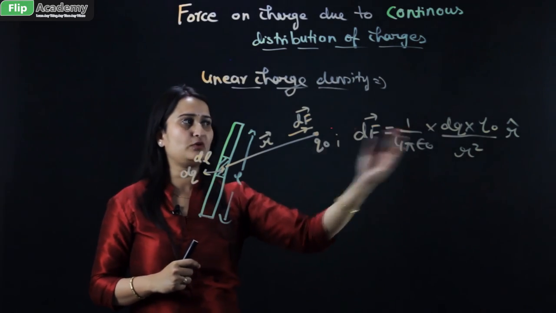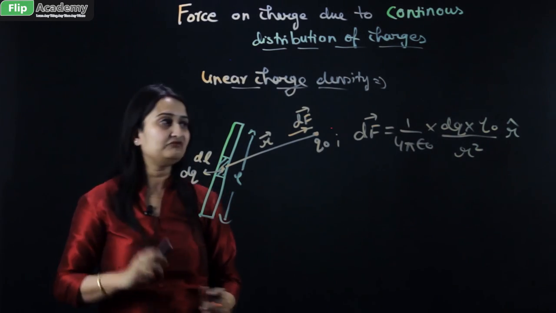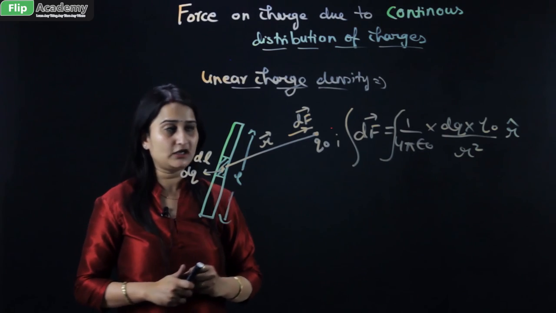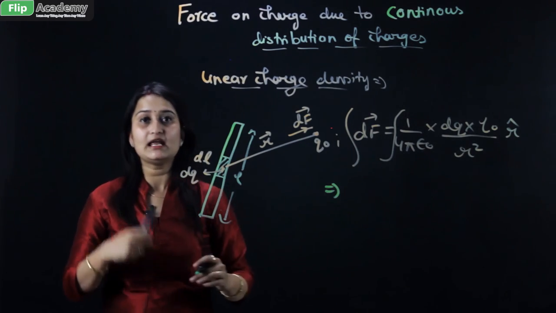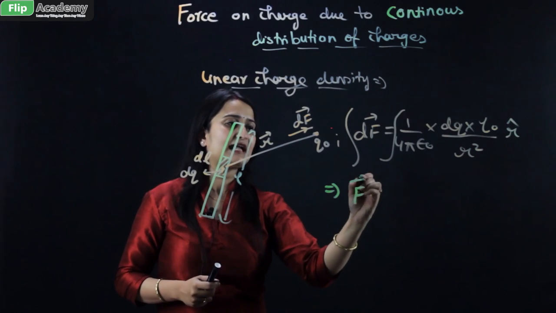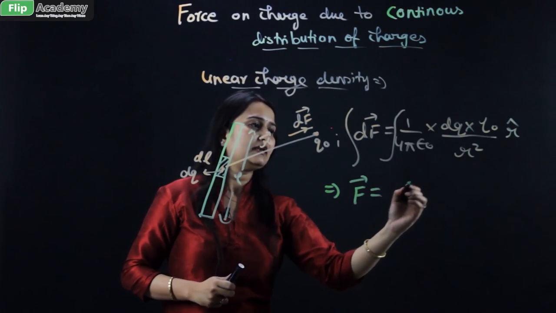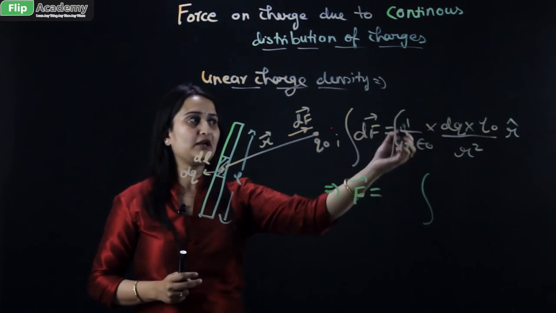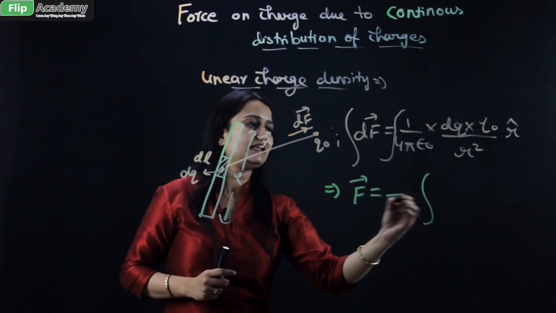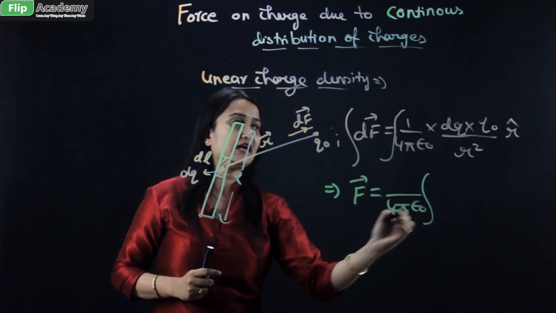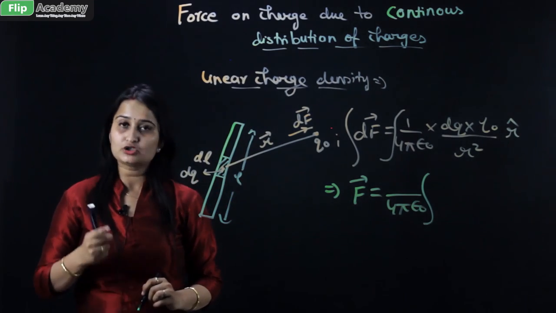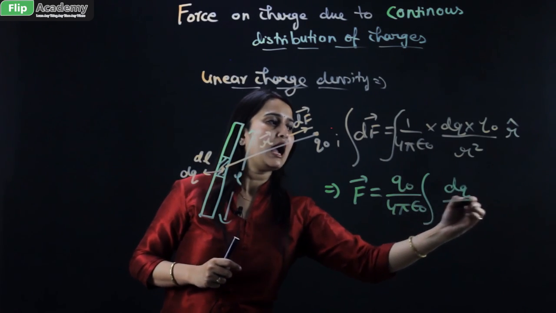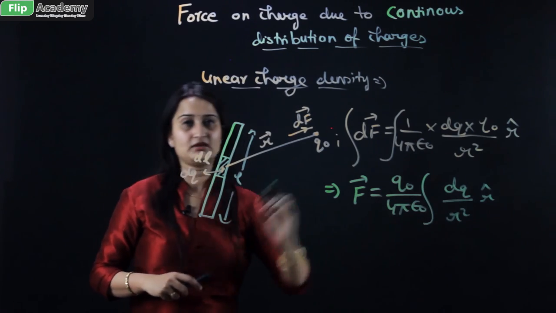Now you see from this equation, if I have to find the force, then we need to integrate both sides of the equation. On integration the differentiation is eliminated, so it becomes only capital F with a vector sign on top of it. All the constants which are not part of the integration are taken out. This 1 by 4 pi epsilon naught is a constant, so it is taken out of the integration sign. Q naught is also a constant, so it is also taken out. We are left with only dq upon r square and a unit vector.